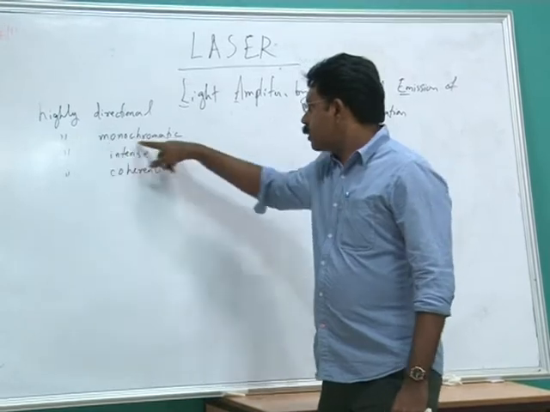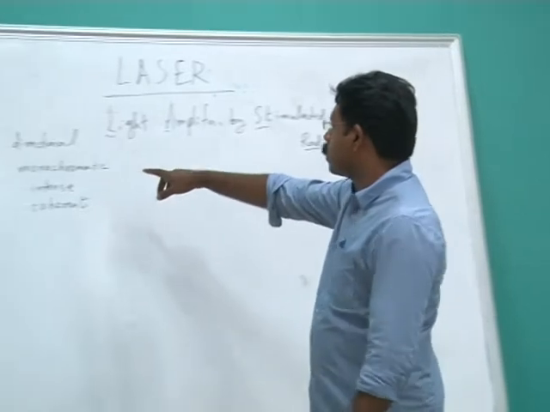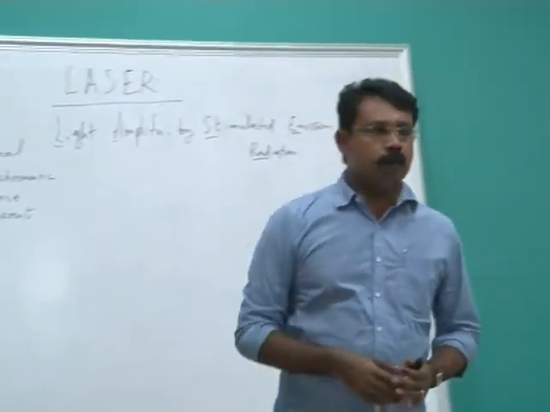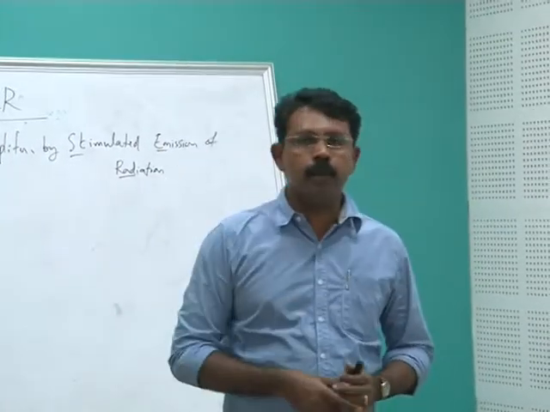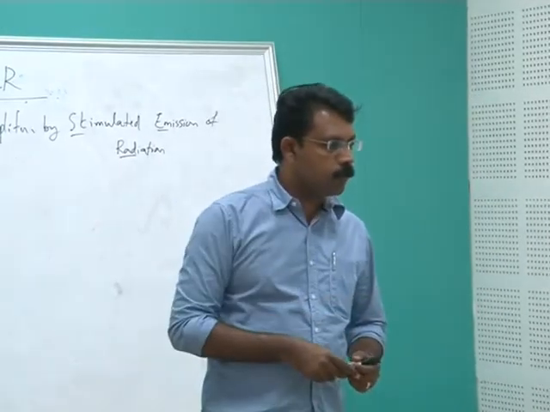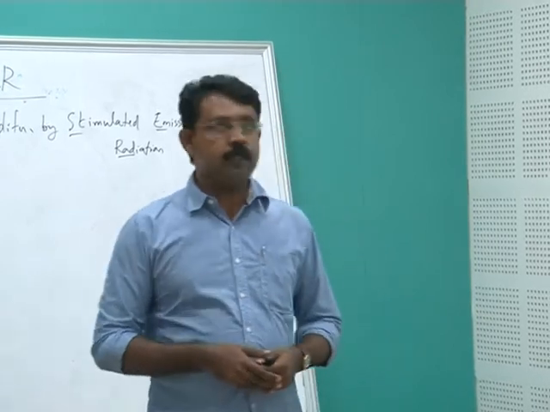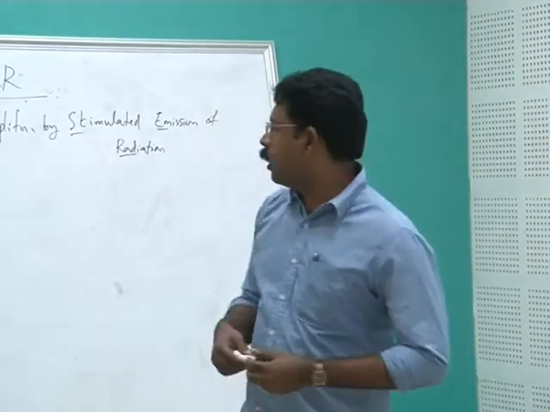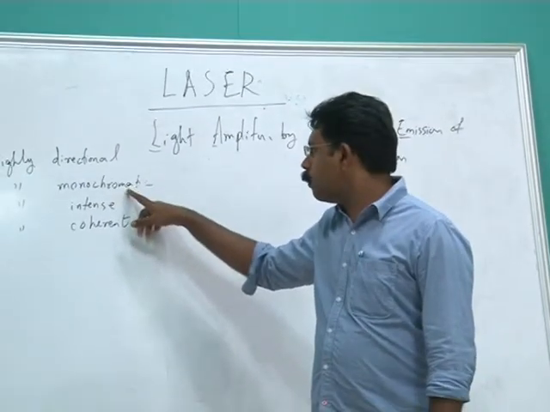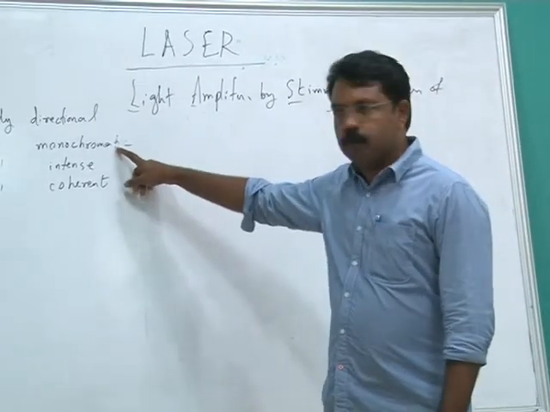Then the second property is that it is highly monochromatic. You know that mono means one, and chroma means color. So single color. Take the case of light from this source. You can see that this white light is coming from the system. White light consists of how many colors? Abhijit, can you say? What is that spectrum? Yes, it is VIBGYOR. Excellent. VIBGYOR means violet, indigo, blue, green, yellow, orange, red. All those colors or all those wavelengths are coming in the usual source of light. Whereas for a laser, we have a highly monochromatic source, meaning only a single wavelength is coming from a laser.